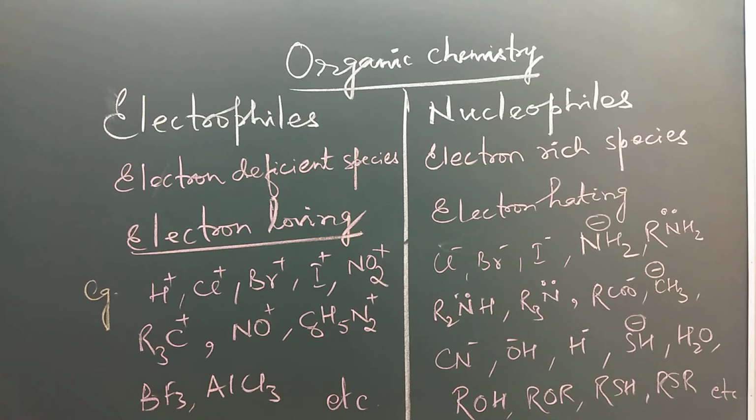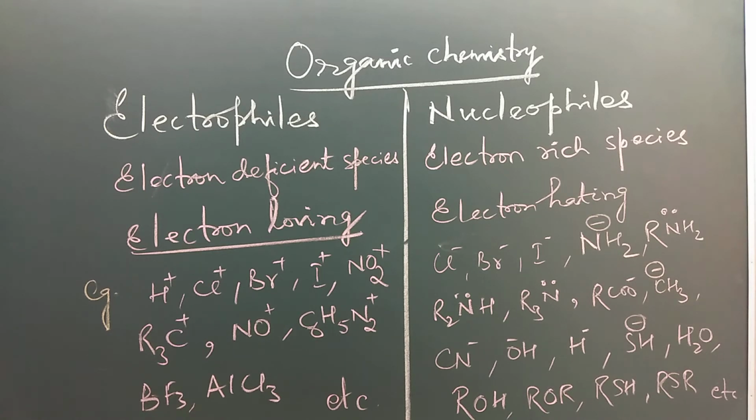Electrophiles are those species which have electron deficiency in them. They are electron deficient species. So they attack centers where there is more electron density, so they are electron loving in nature. Electro means electron, philes means loving or seeking, so they are electron loving or electron seeking.